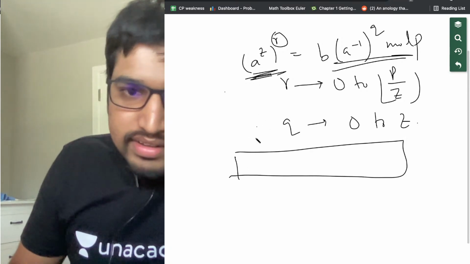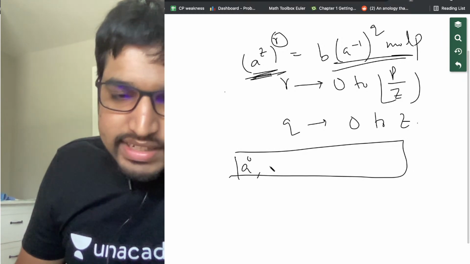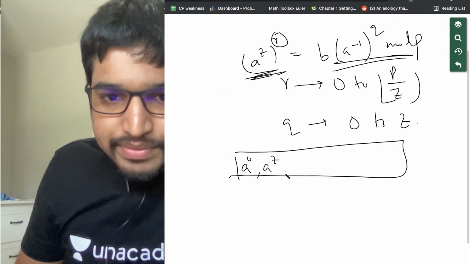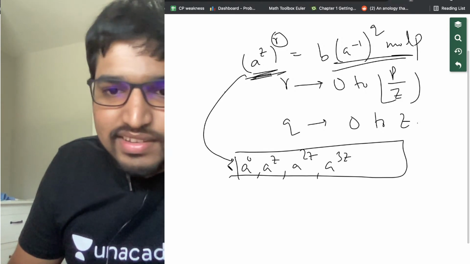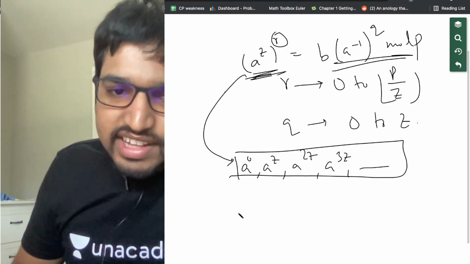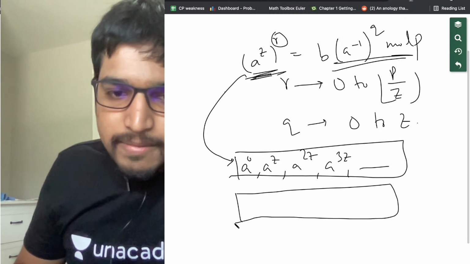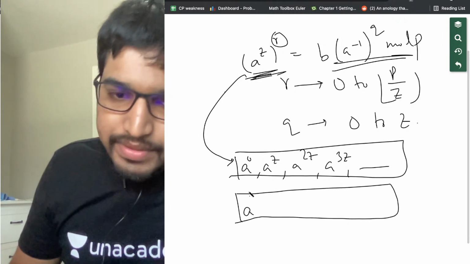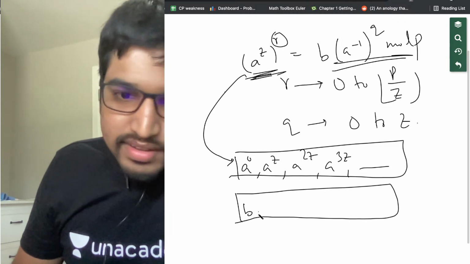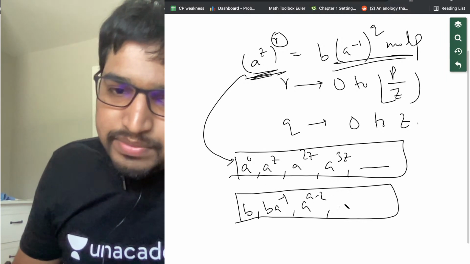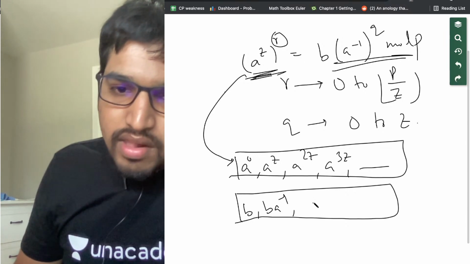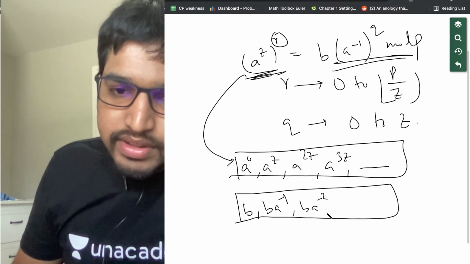First array is a power 0, then a power z, a power 2z, a power 3z, and so on. The next array is b into a inverse, b into a power minus 2, and so on.